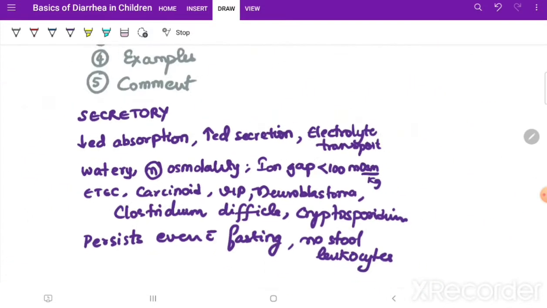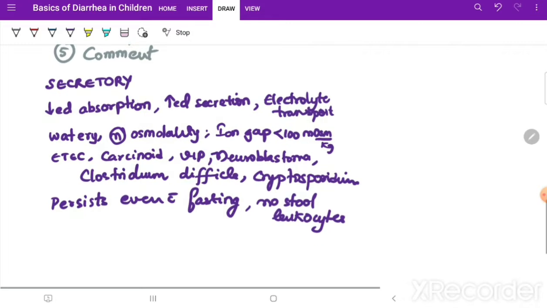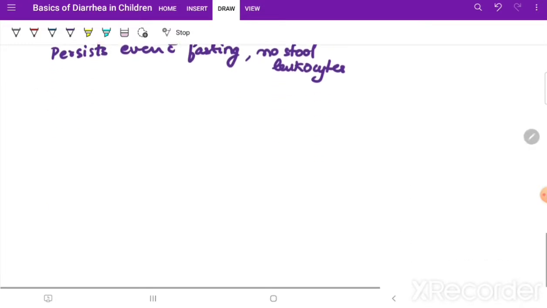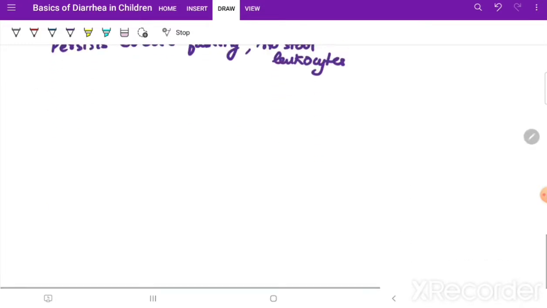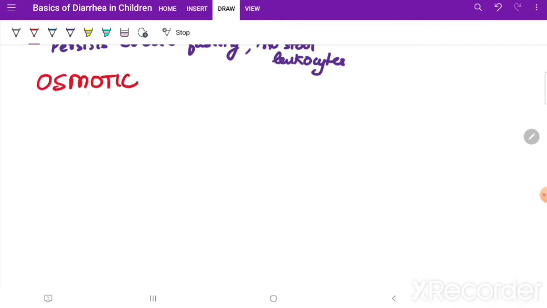So this is about secretory diarrhea. Okay, shall I go to the next one? The next one we'll be coming to is osmotic diarrhea. In osmotic diarrhea, the defect is what?